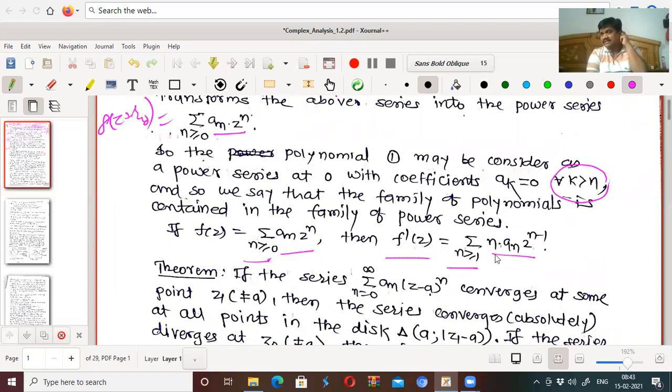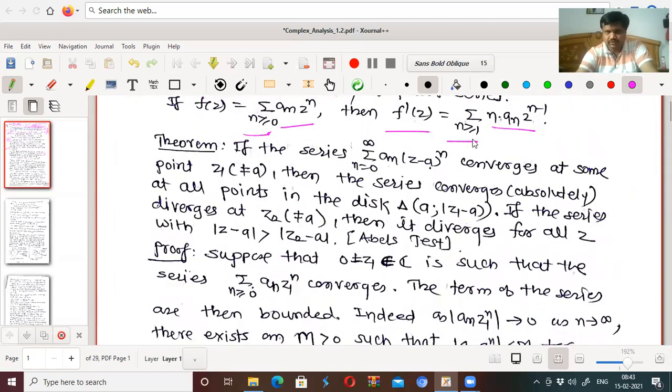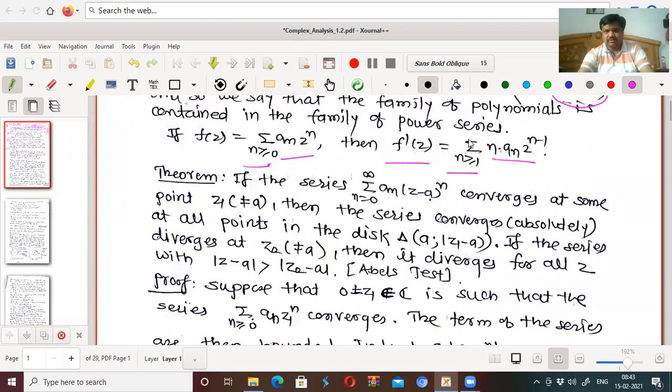over all n greater than or equal to 1, because if I consider n equal to 0 here, the first term becomes 0. There will be no point to write n greater than or equal to 0 here. You can write it, but in that case your first term is 0.